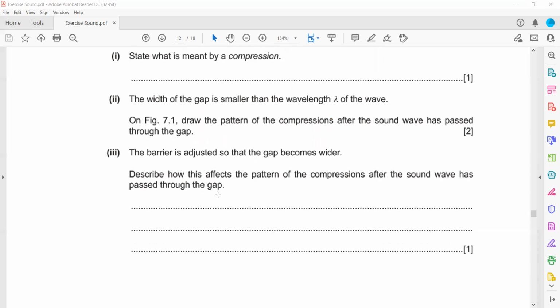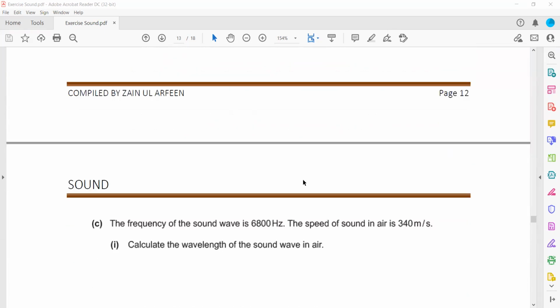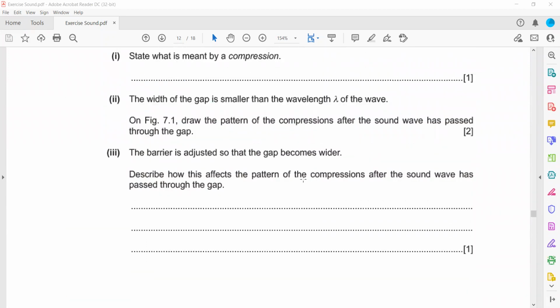The barrier is adjusted so that the gap becomes wider. Describe what happened to the pattern of the compression. If the gap is wider, then we have a small diffraction, because the gap size is larger than the wavelength. So these are some questions related to sound.